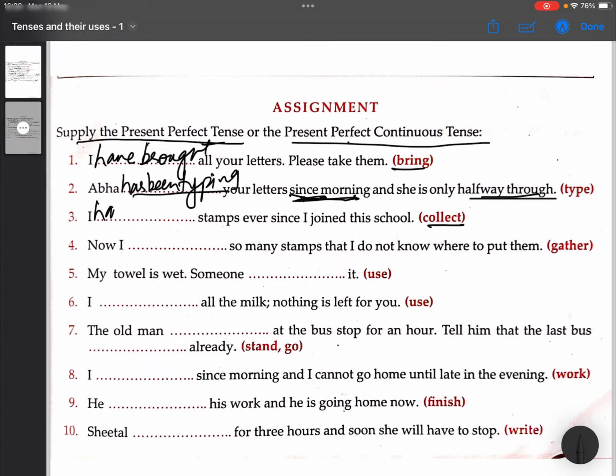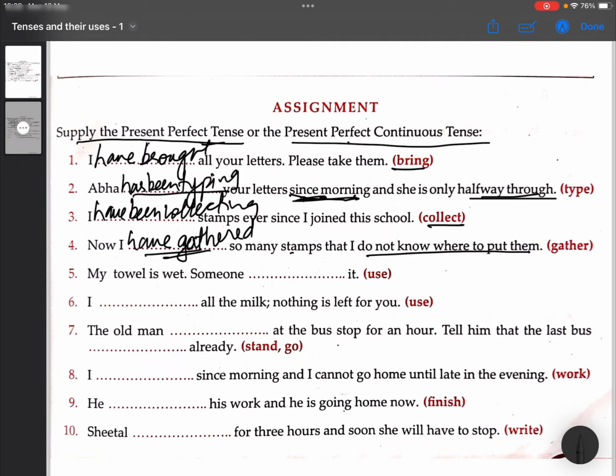That is, I have been collecting. Okay. Now, I dash so many stamps that I do not know where to put them. Now, I have gathered. Now, the work is over. That is why present perfect. Because the stamps have already been collected and now we do not know what to do next with them. And therefore, it is present perfect.